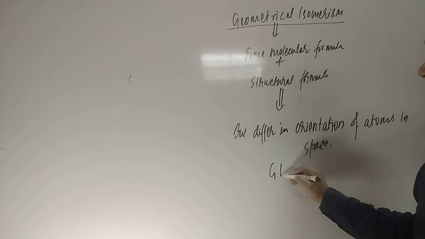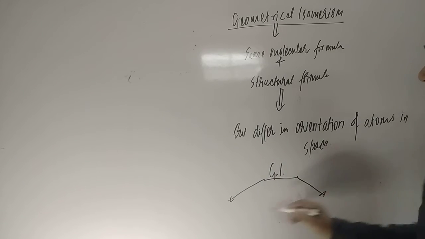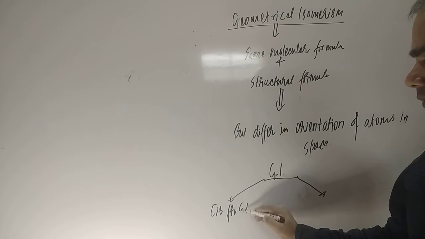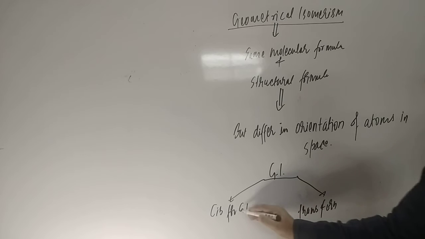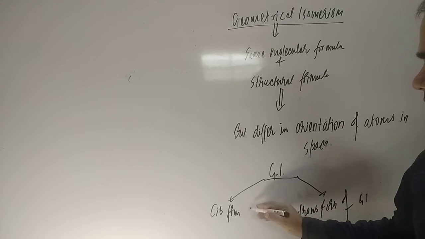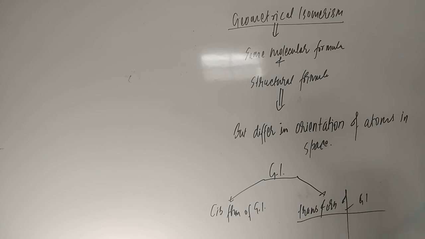Geometrical isomerism is also of two types, students. The first one is the cis form of geometrical isomerism, and the second one is the trans form of geometrical isomerism.